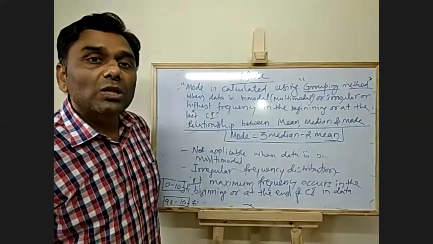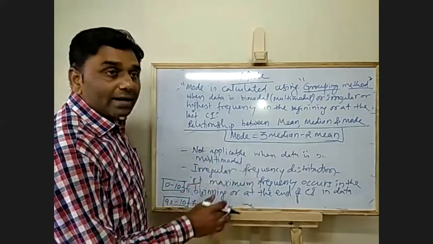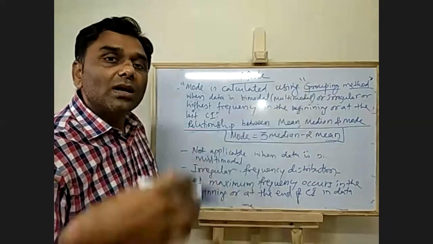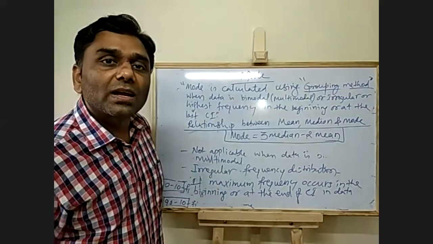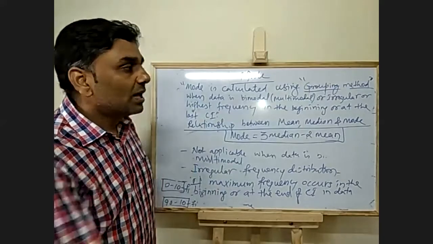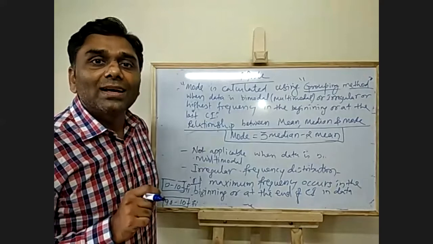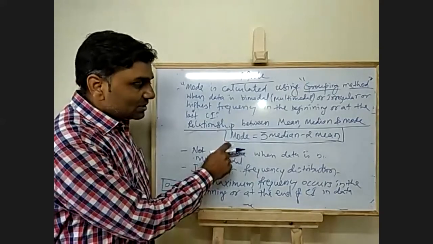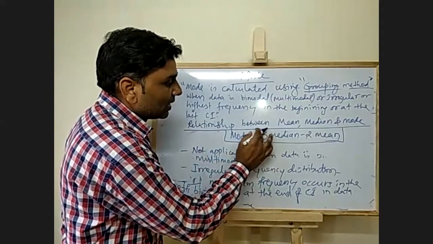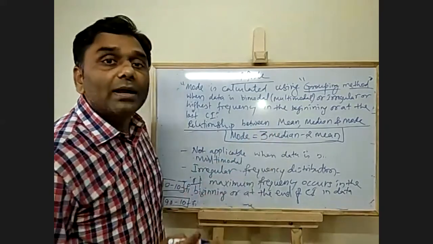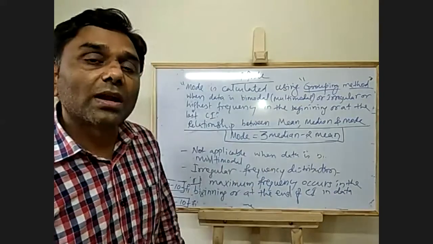If you are not able to calculate even from grouping, because the data is irregular, bimodal, multimodal, or the highest frequency has occurred at the start or end of the class intervals, then you can use this relationship formula and calculate mode.